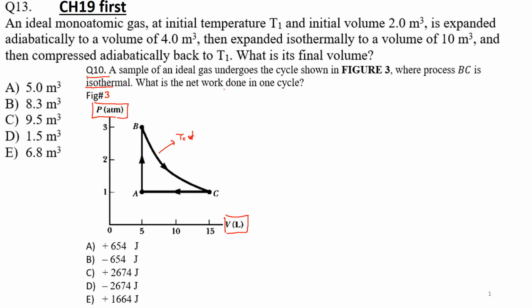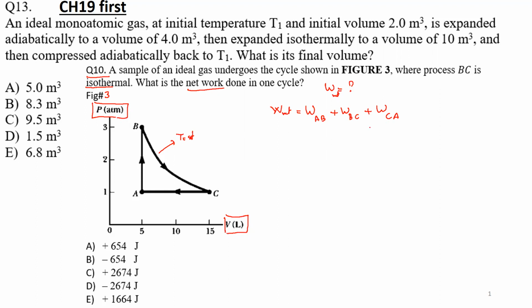So we want to calculate the net work for a cycle. So how can we solve the problem? Let's use, for instance, net work for the cycle will be work from A to B plus work from B to C plus work from C to A. This is the work that I want to calculate.